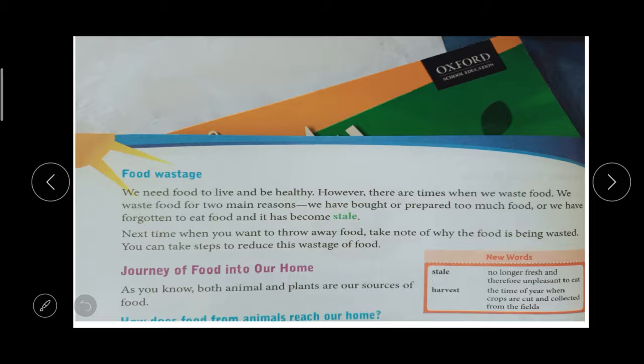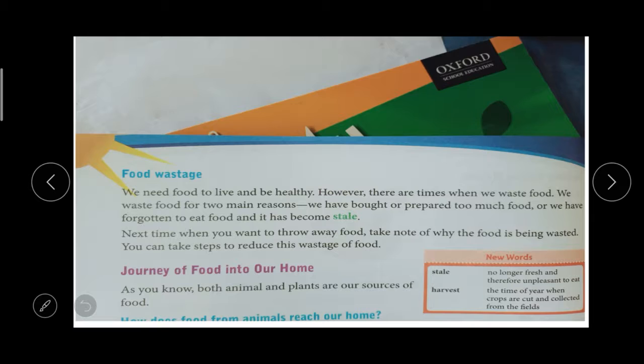Or if you forget to eat the food, it will also become wasted. After a long gap, if you take the food for eating, it will not be good for your tongue, right? It will not be tasty. Next time, if you want to throw the food away, just think: if you are wasting the food, after a few years how will we get food?